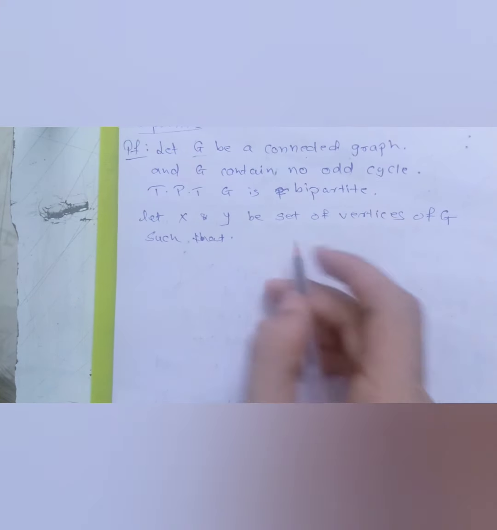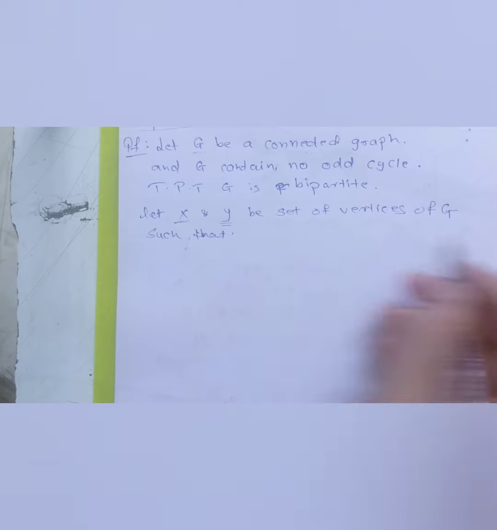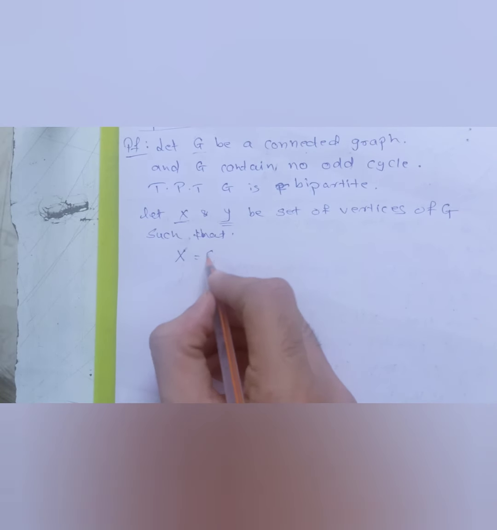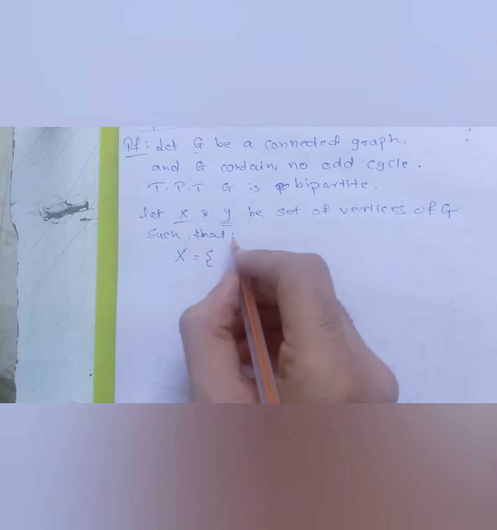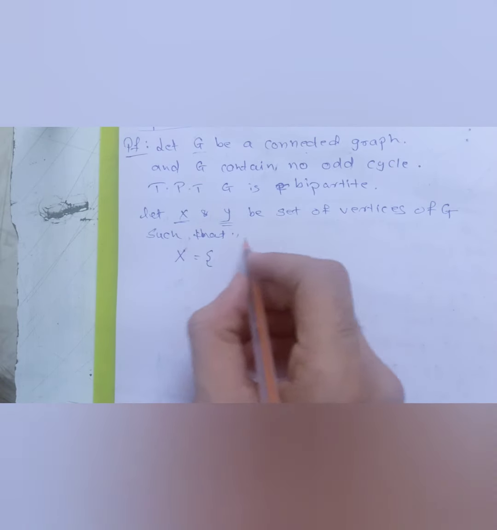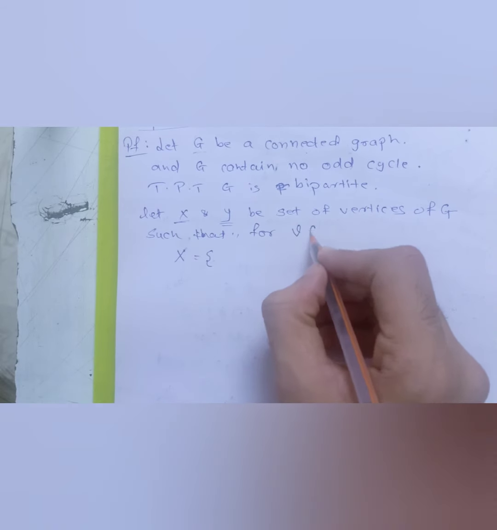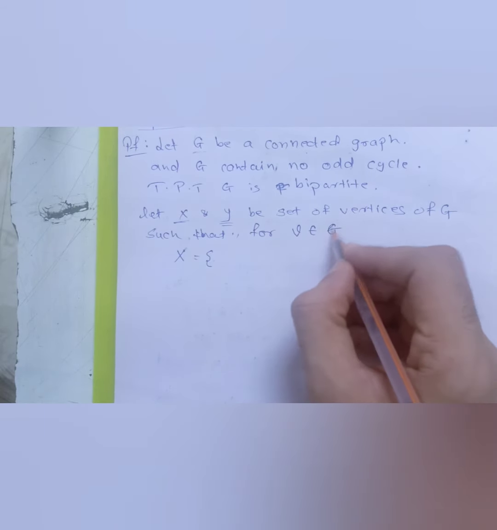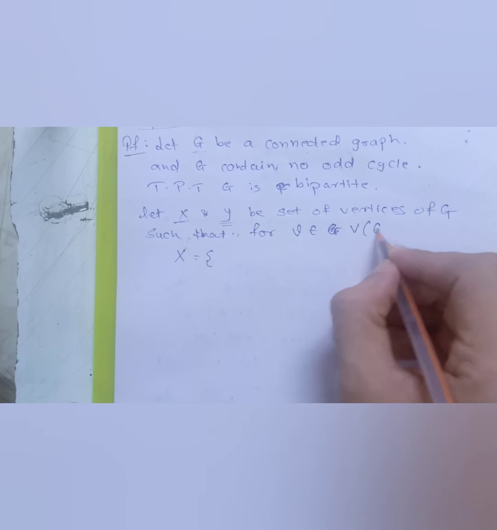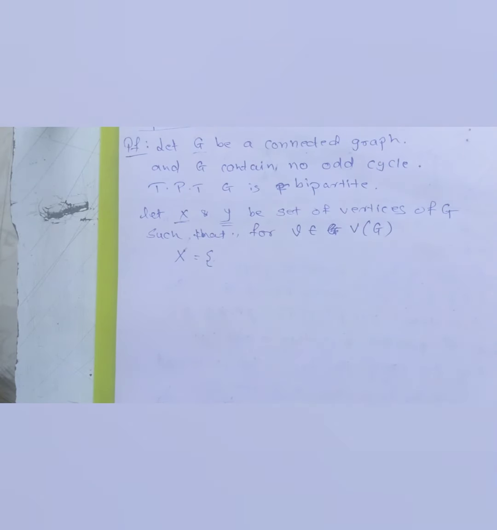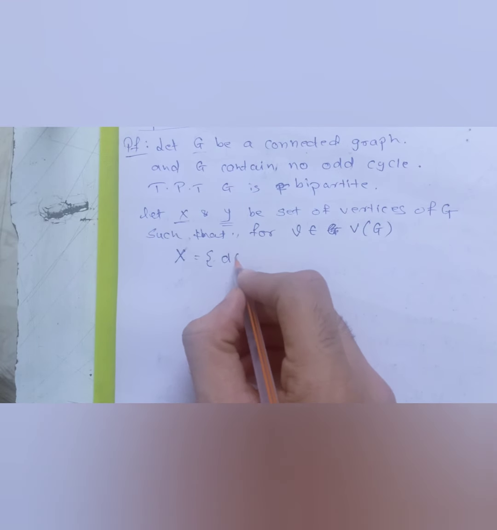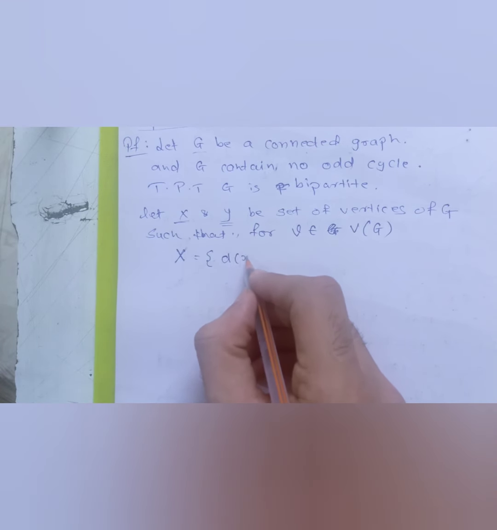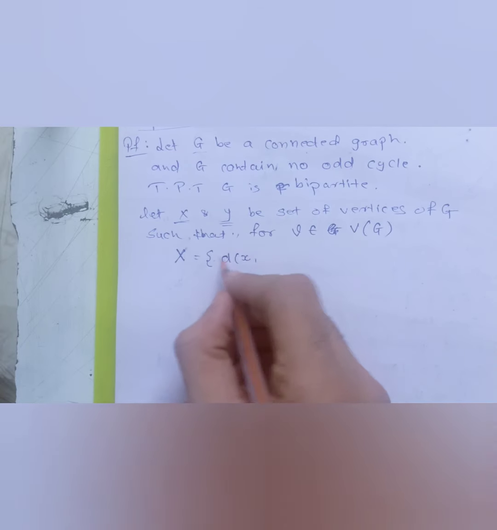Now be careful while defining these two sets of vertices of G. I will define X as... before defining X, I will have to fix a point in G. So for V belonging to the vertex set of G, V is a fixed vertex which we are taking. So I am defining X such that the distance between any vertex, let's say x,